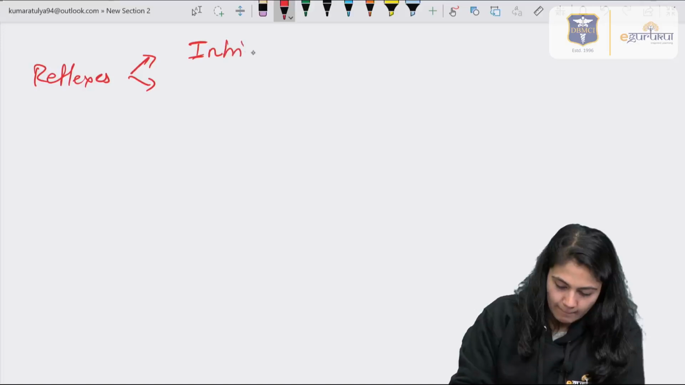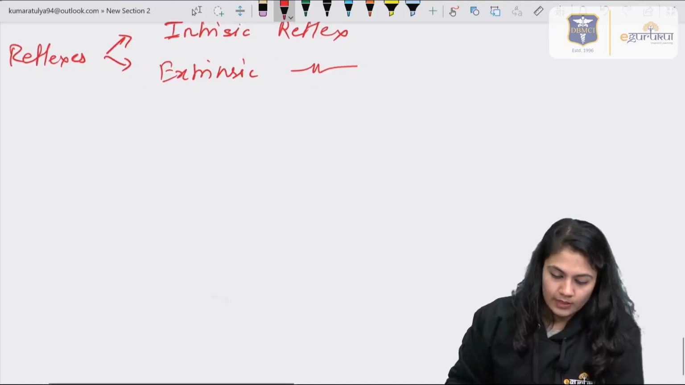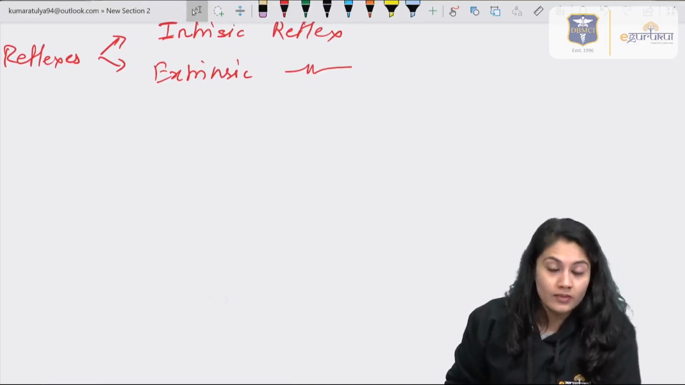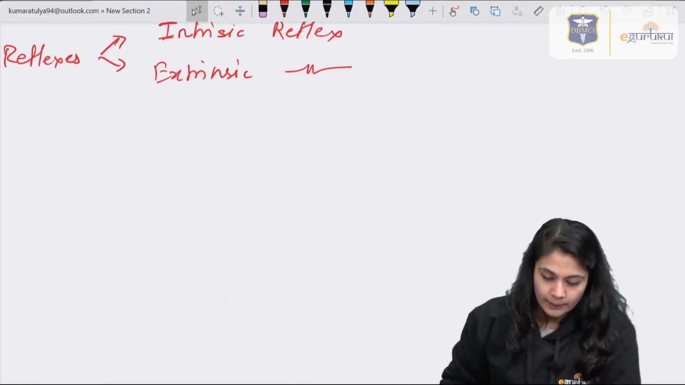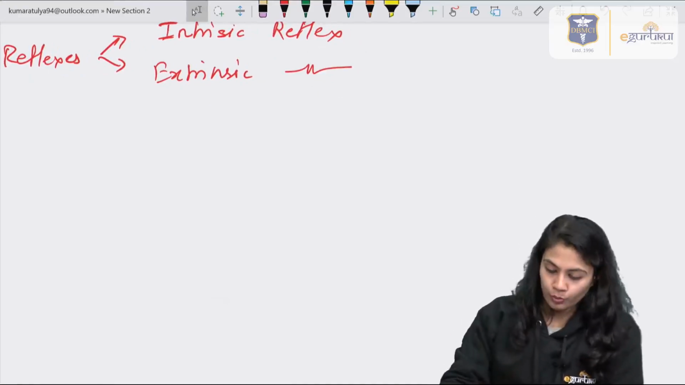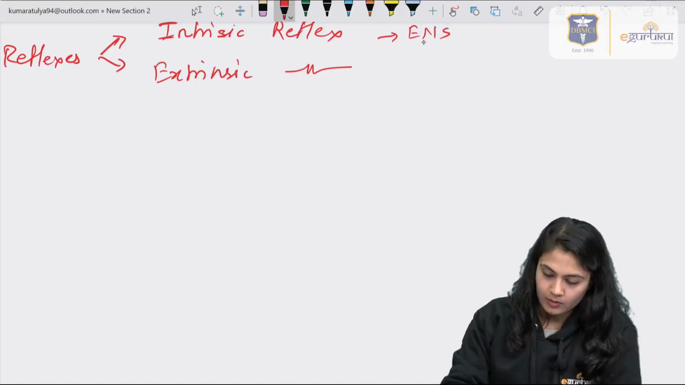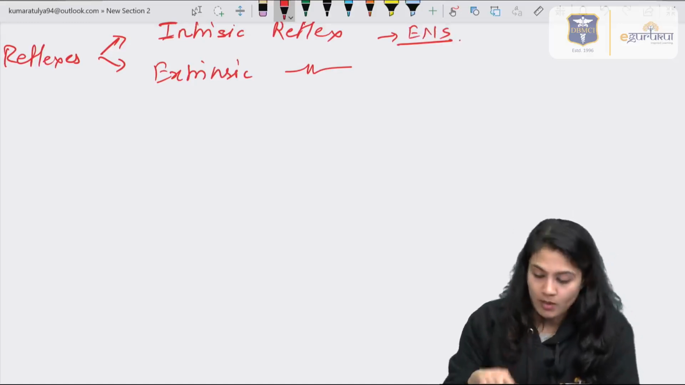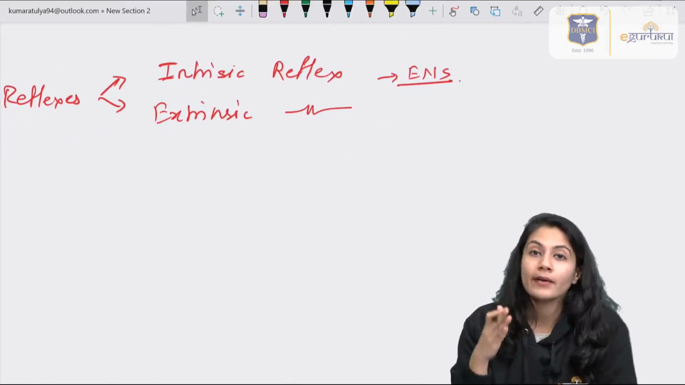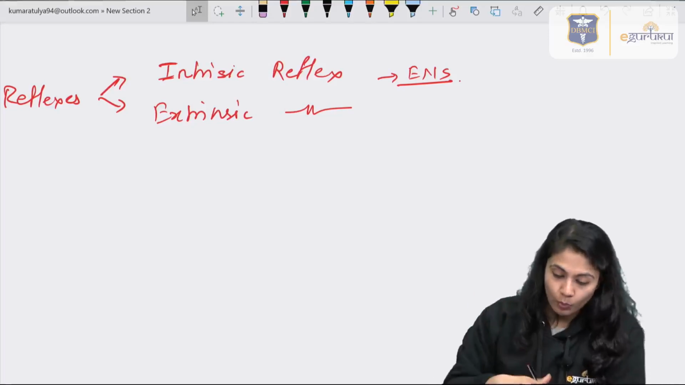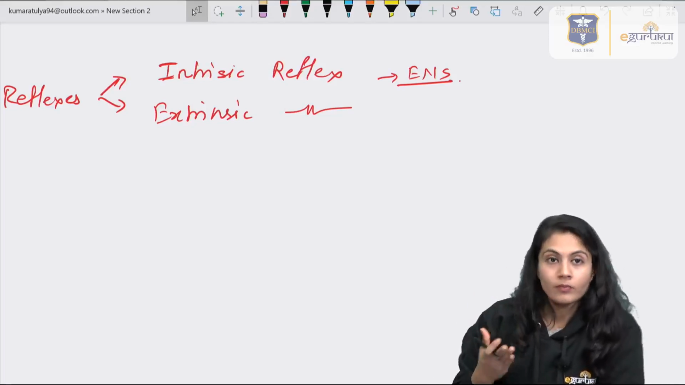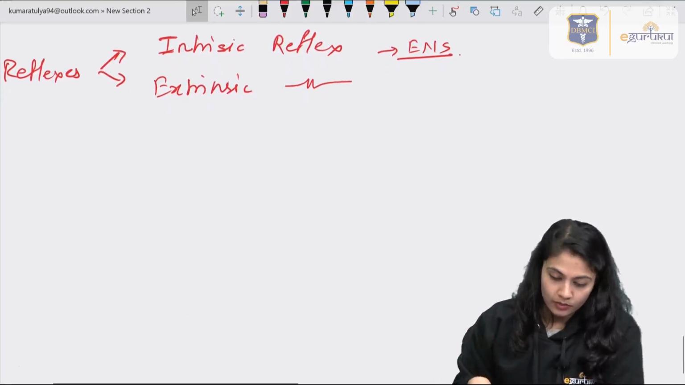Intrinsic reflex and extrinsic reflex, right? What is an intrinsic reflex? Whatever reflexes occur through the enteric nervous system, not through the central nervous system but through the enteric nervous system itself, are known as intrinsic reflexes, and those which involve the CNS are the extrinsic nerve reflexes.